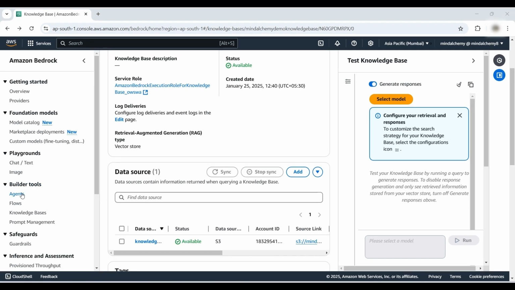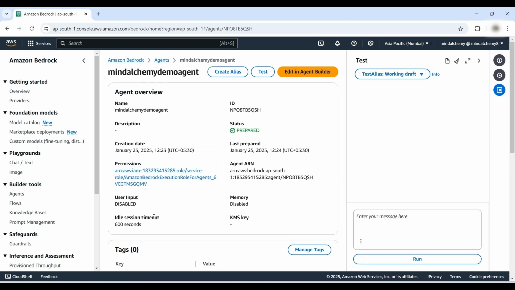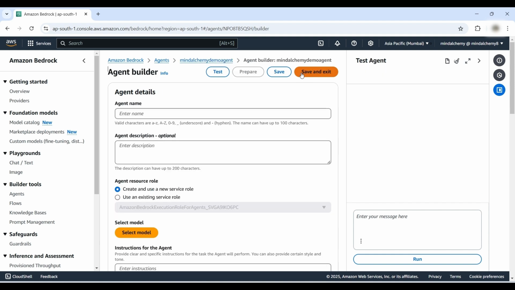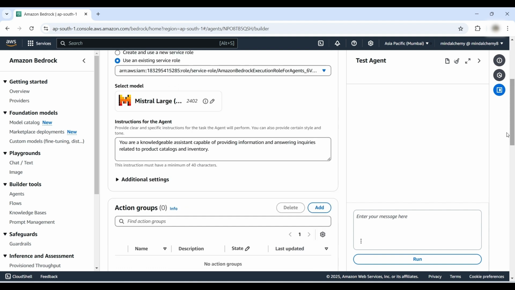Now let us add the knowledge base to our agent. Click on Edit in Agent Builder. Scroll down. You can see the Mistral large model that we have selected.